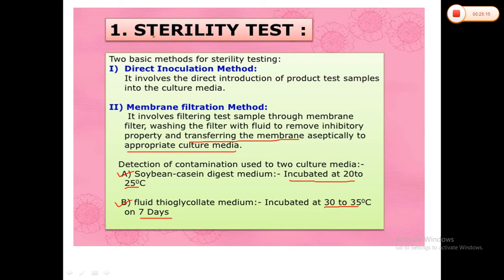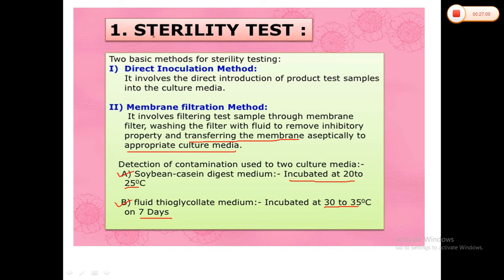These are the quantities they have mentioned in the USP as well as in the British Pharmacopoeia. They have given the minimum quantity that is to be used for each medium. So if you are using the soybean casein digest medium, or if you are using the fluid thioglycolate medium, depending upon that, the quantity of product to be examined varies. Again the same thing, if there are soluble solids, aqueous solutions, ointments and creams, depending upon that, the values will vary, and at the end you have to carry out the inoculations and incubations, and then you have to check for microscopic evidence of microbial growth.